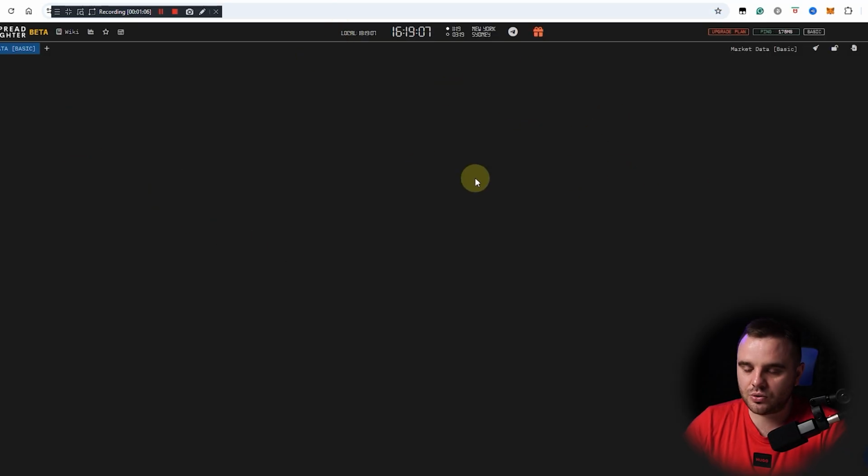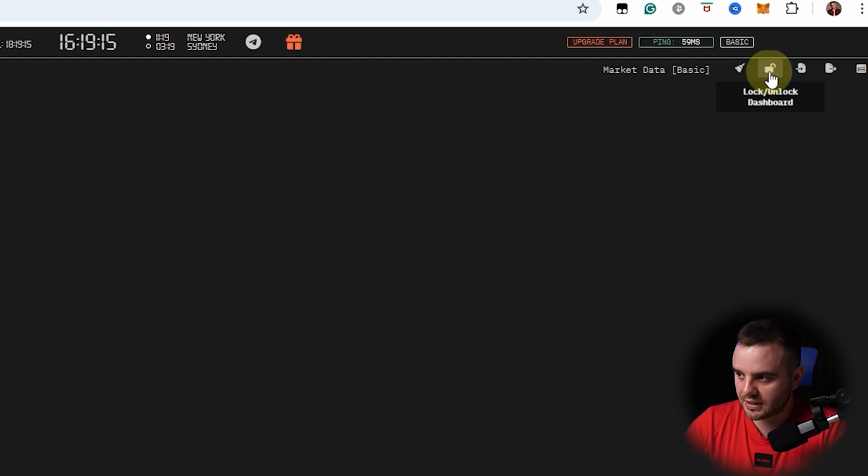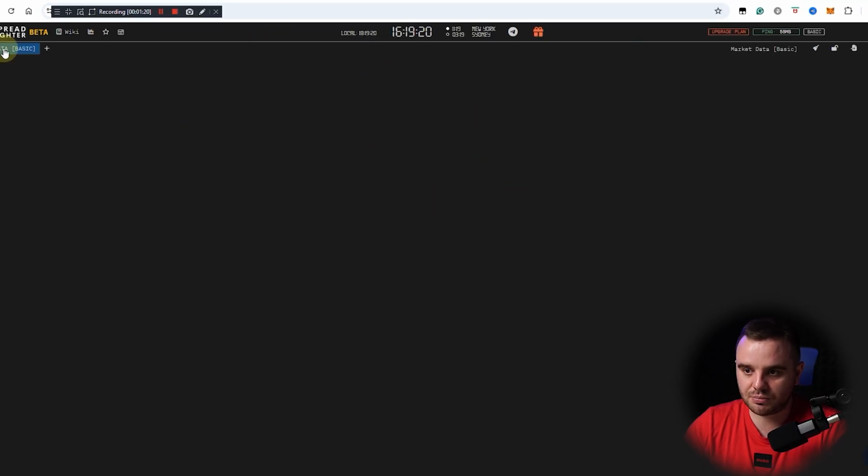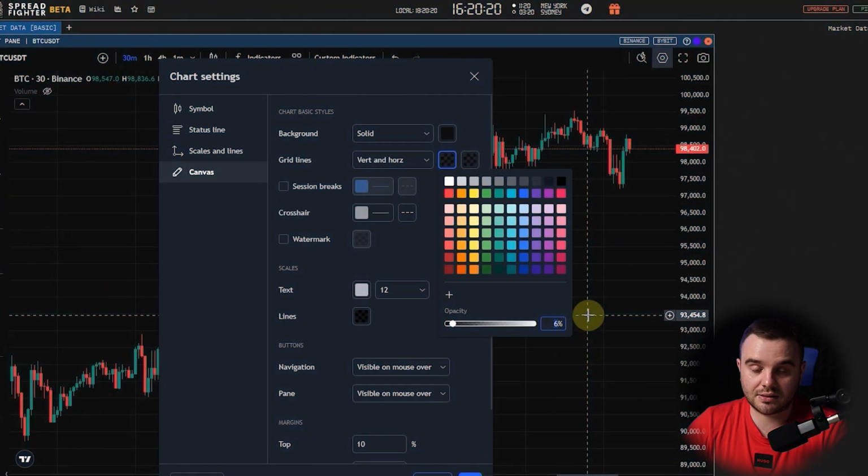You open an account, of course. After that, you have market data. You have such a layout where there is nothing. Here, pay attention that you unlock it, because it's super important, since in other cases you won't be able to add other stuff. And let's add liquidation, and let me show you how they look here.